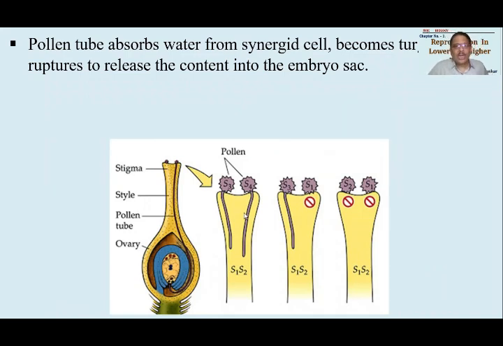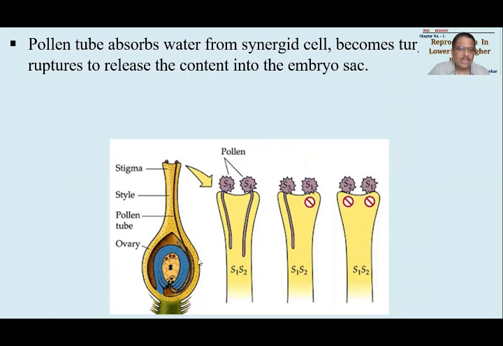nutrients, as I told you, as a result of which the germinating pollen grain will start producing a long tube-like structure. This is called the pollen tube. The pollen tube then will reach up to what? Up to the ovule, and will try to enter into the ovule. Here it will come very close to the synergid cells. It will absorb what? Water from the synergid cells. Synergid cells are called the filiform apparatus, right? We saw this last time also.